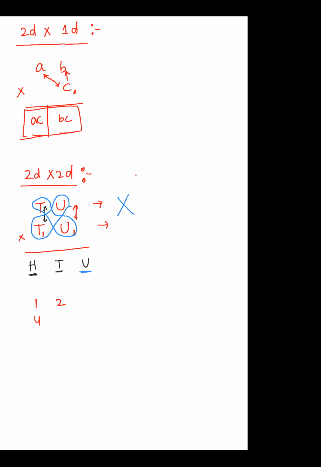I will take one example, 1 2 4 1. If I am multiplying this value, first I want the hundreds place value, after that the tens place value, after that the unit place value. For the unit place value I take only the unit place digits. For the tens place value I take the tens place digits. For the hundreds place, if you multiply, I'm getting 4 here.